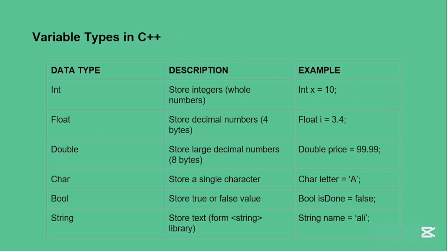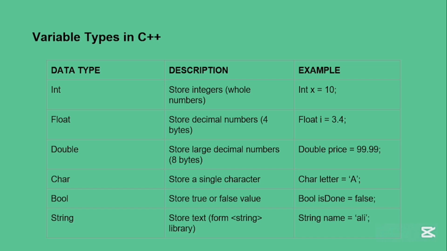The most common types of variables are int, float, double, char, bool, and string. There are many types, but these are the ones we use most commonly. Int stores integers, whole numbers like 1, 2, 3, up to 10. And float stores decimal numbers and has a 4 byte size. It means it can store around 6 to 7 digits after the point.